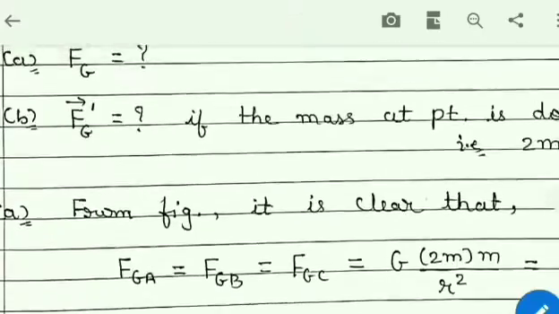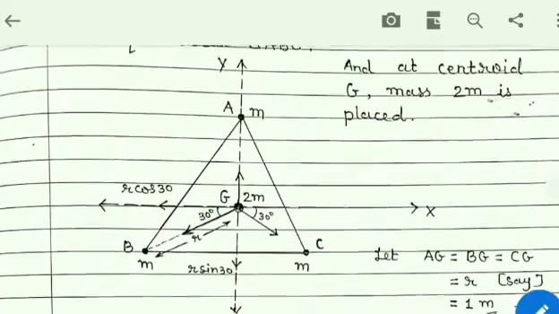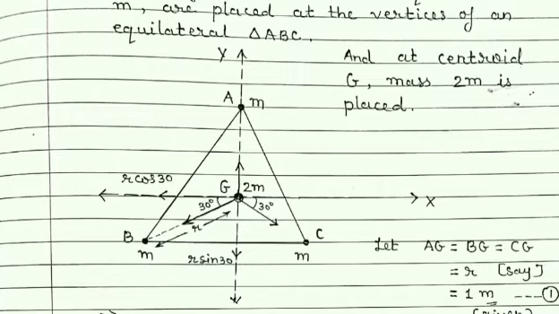Now students, it is clear that as G is the centroid, the distances from the vertices, this distance AG, distance BG, and distance CG are equal. Let us denote that distance by r, and it is given that that distance is equal to 1 meter. It is given in the statement.